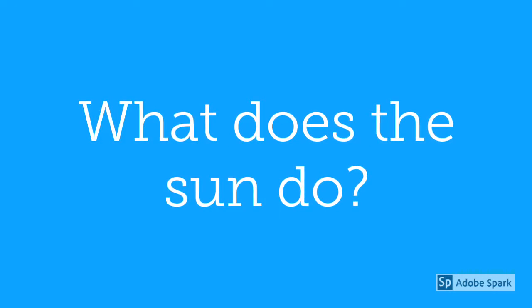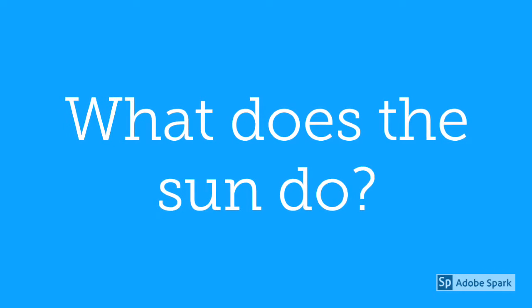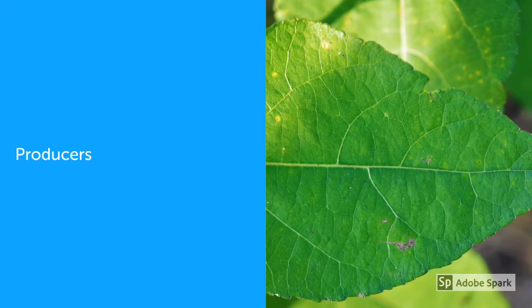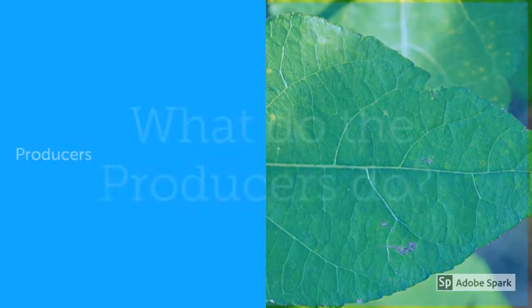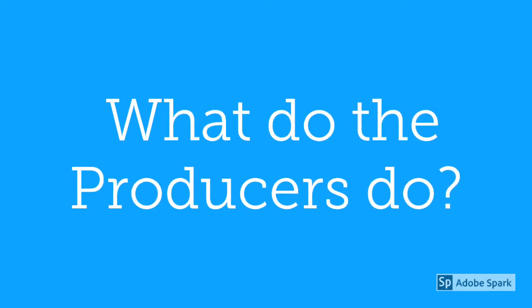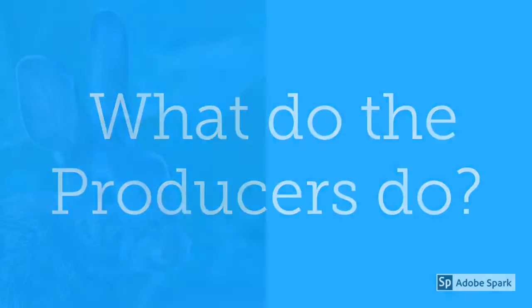The sun is important because it's a source of energy for all other forms of life, and the energy from the sun goes to the next level of the food chain. The next level of the food chain are the producers. Producers make their own food using energy from the sun. The most common types of producers are plants like leaves or grass.